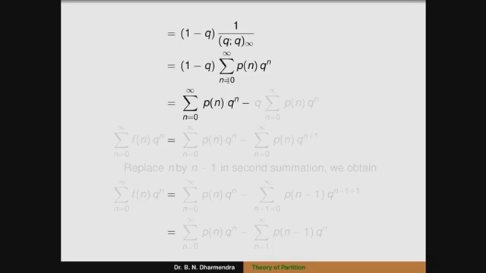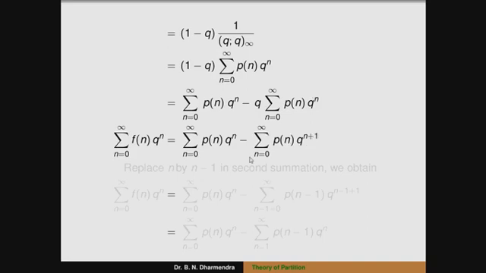Secondly, we multiply by q, which is free from n, so the summation of f of n q to the power of n equals the summation of p of n q to the power of n, where the first term is unaltered, minus the summation of p of n q to the power of n plus 1.